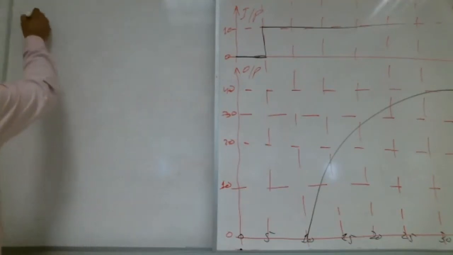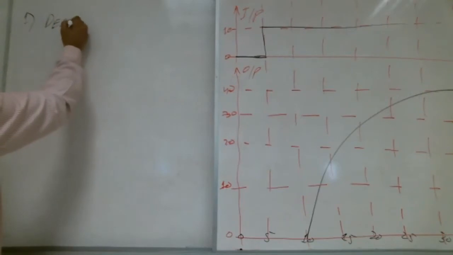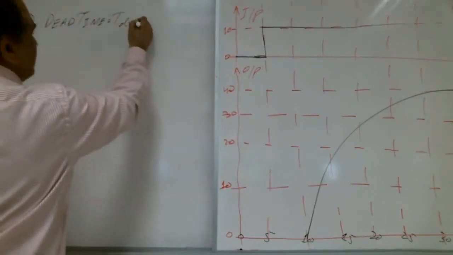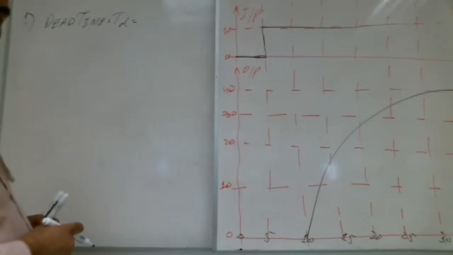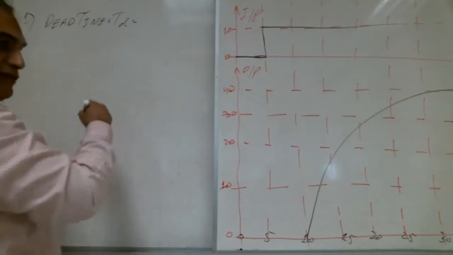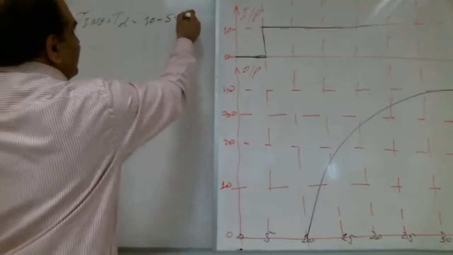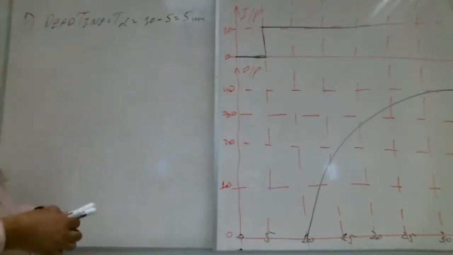Number one, dead time, TD. How much is TD? 5. How did you get 5? 10 minus 5. A lot of brothers are writing it. Very good. Mashallah, today brothers are very active. 10 minus 5 minutes. Right, Shabab?